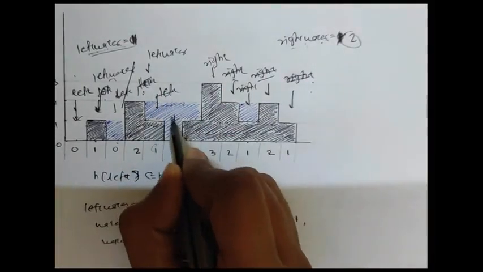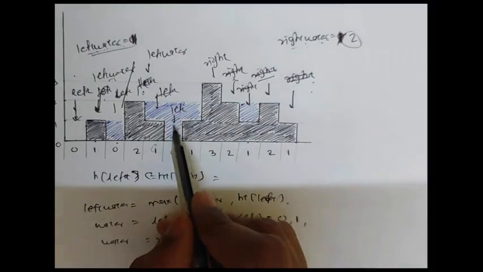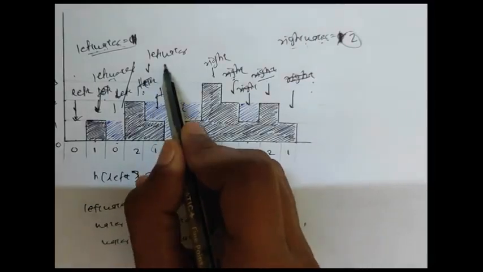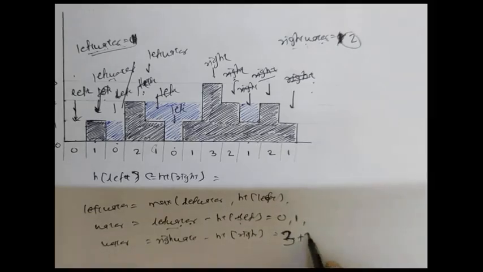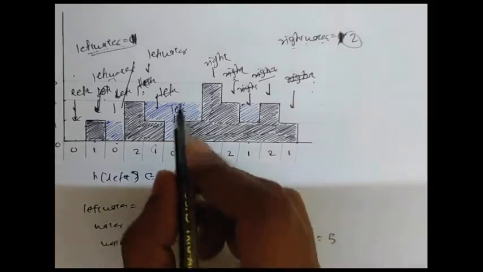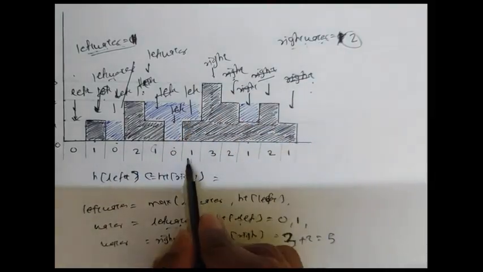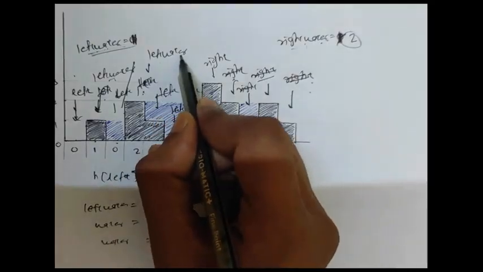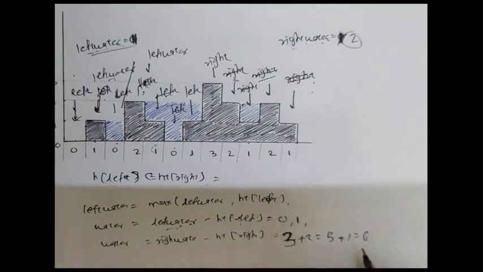So again left goes here, height of left is 0 and the left water is 2, so the difference will be 2, means 3 plus 2, which is 5. So left again moves here, height of left is 1 and the left water is 2, the difference will be 1, so 5 plus 1, which is 6.